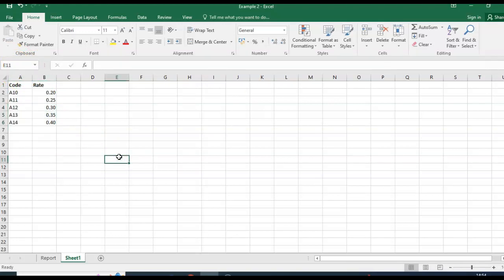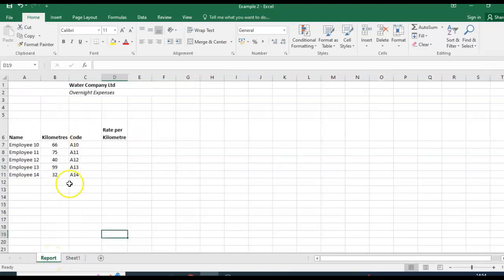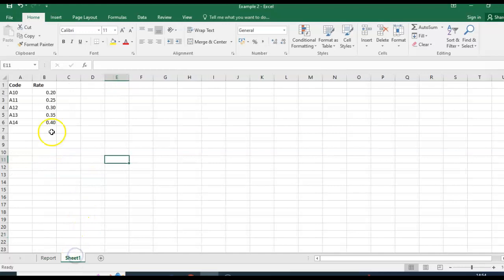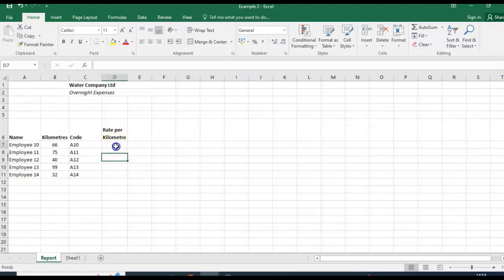Part 5, use a lookup function to insert the rate from the rates lookup table into the rate per kilometer column in the report workbook. So basically what we want to do is put all this rates information into our report workbook, and we want to use a VLOOKUP to do that. For example, if I look here, A10, the rate is 0.20. In effect, that's what I want to see here, 0.20. So to do that, we're going to use a VLOOKUP function.